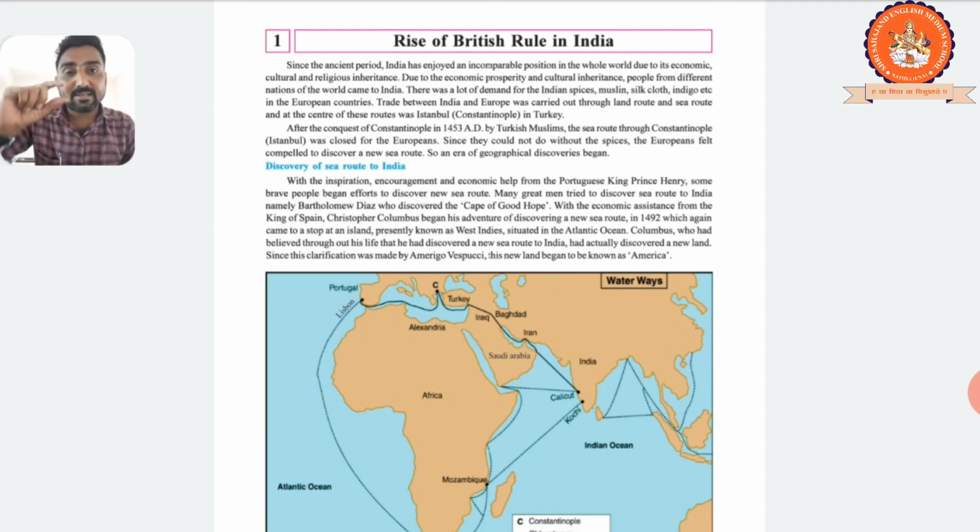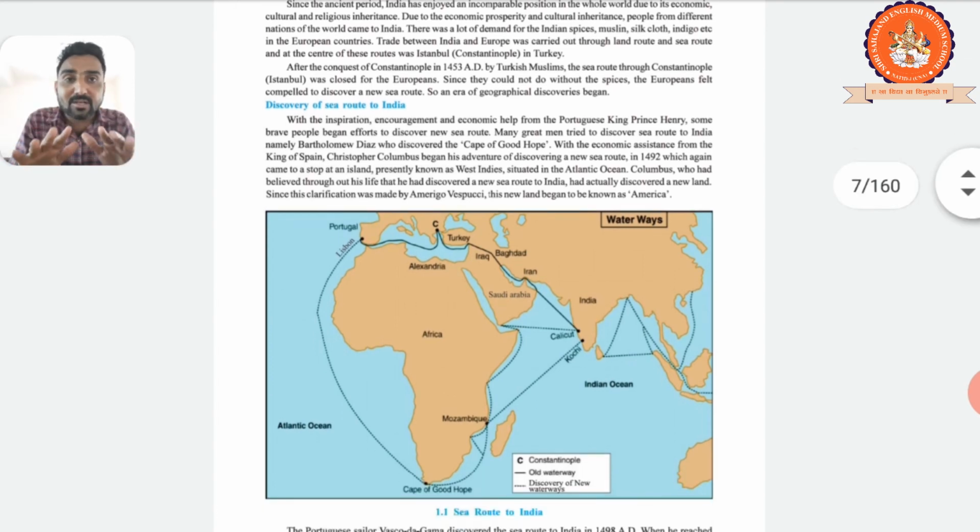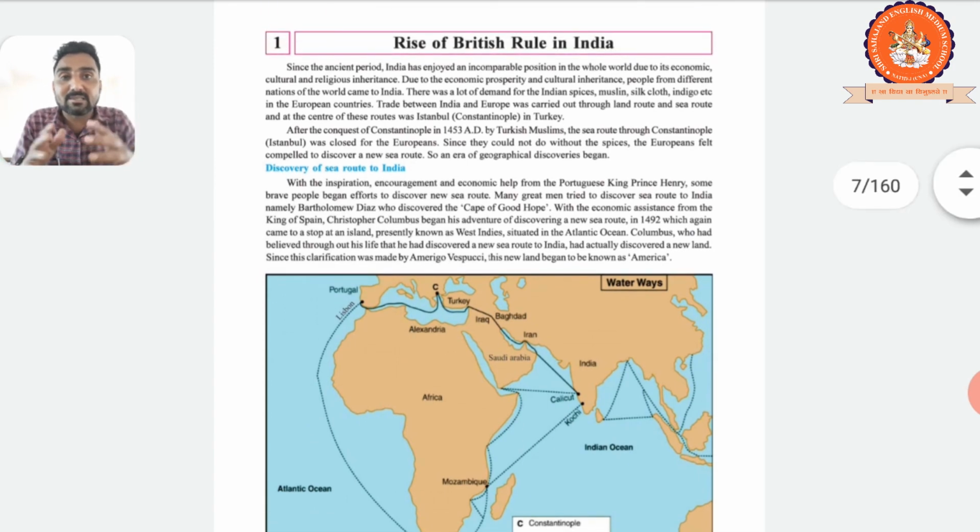First of all, the Portuguese prince, Prince Henry. I told you to memorize this name, Prince Henry, underline it. He started to encourage and support them economically, gave equipment, provided safety zones, and brave people started to find a new route to India. We can imagine what an incredible position India held in the world at that time. People of the world wanted to trade with India. They were curious and keen to find a new route to India. We have to reach India. Such was India's incomparable position in ancient times.